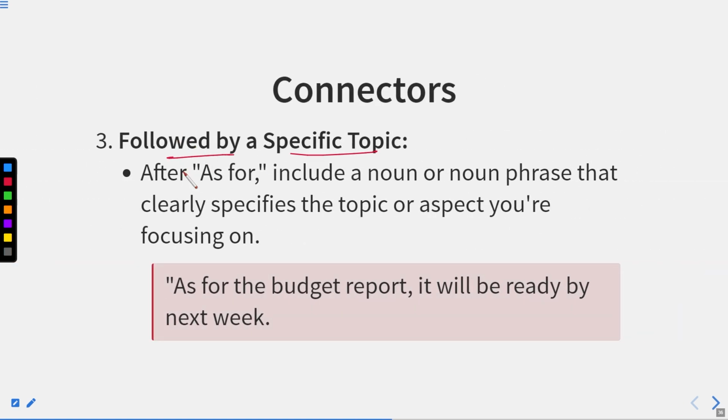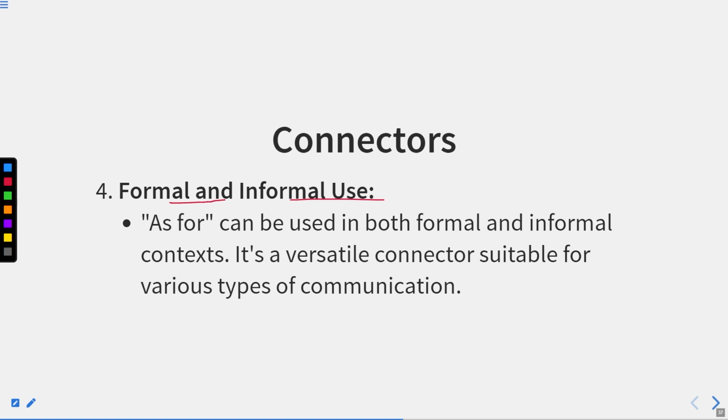Followed by a specific topic. After as for, include a noun or the noun phrase that clearly specifies the topic or aspect you are focusing on. As for the budget report, it will be ready by next week. Formal and informal use. As for can be used in both formal and informal contexts. It is a versatile connector suitable for various types of communication.